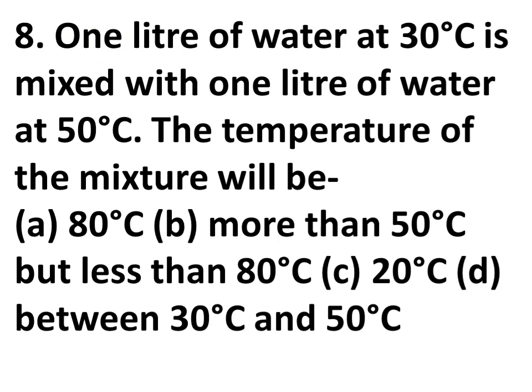Then, 1 liter of water at 30 degrees Celsius is mixed with 1 liter of water at 50 degrees Celsius. The temperature of the mixture will be: A, 80 degrees Celsius; B, more than 50 but less than 80 degrees Celsius; C, 20 degrees Celsius; D, between 30 and 50 degrees Celsius. If you have a book, you can do this in your book also.